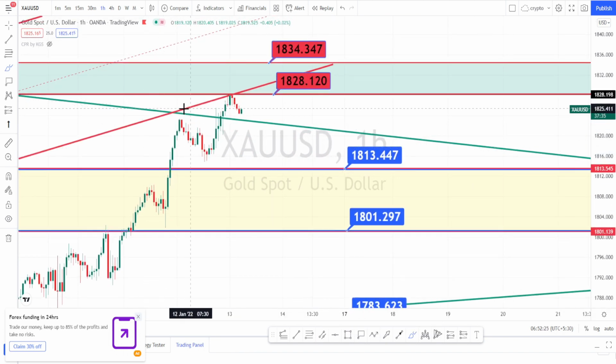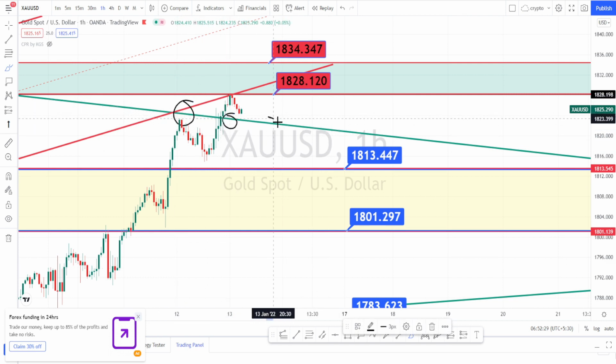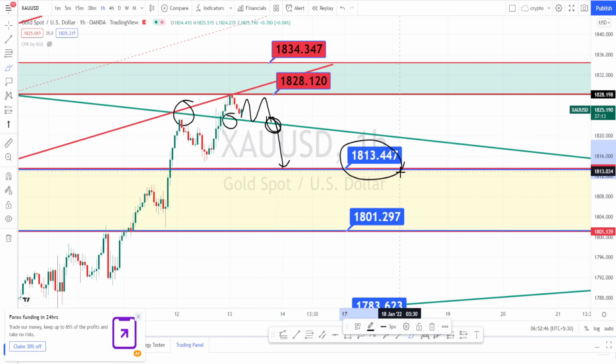But you can also notice that the resistance line of the symmetric triangle pattern is acting as a support for now. So price will be consolidating as long as this support is holding, but I am expecting it to break this support line and test this next level of support, which is going to be around 1813.